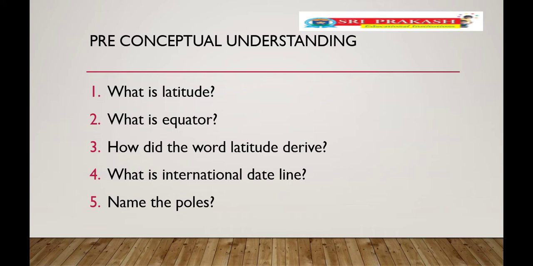Very good. Next one: what is the international dateline? The 180 degree east and west longitude is called the international dateline. Okay, good children. Next one, name the poles. Here two poles are there. One is the North Pole, another one is the South Pole.